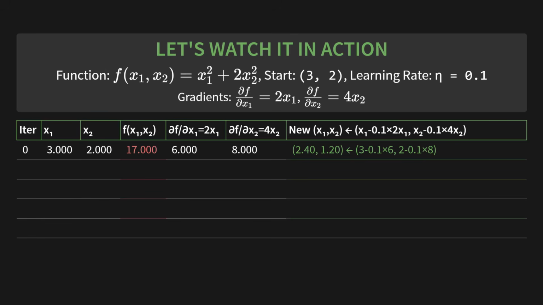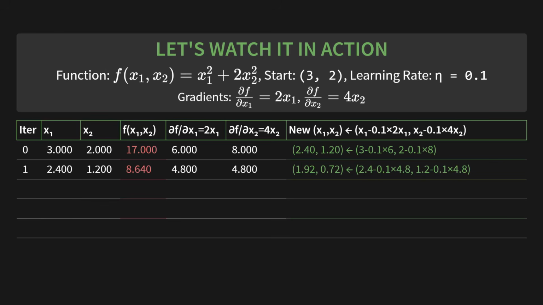Now we update. The new x1 is the old one, 3, minus our learning rate, 0.1, times its gradient, 6. That's 3 minus 0.6, giving us 2.4. For x2, it's the old value 2 minus 0.1 times its gradient, 8. That's 2 minus 0.8, giving us 1.2. Our new position after one step is 2.4, 1.2.